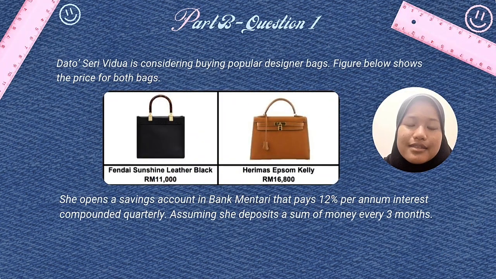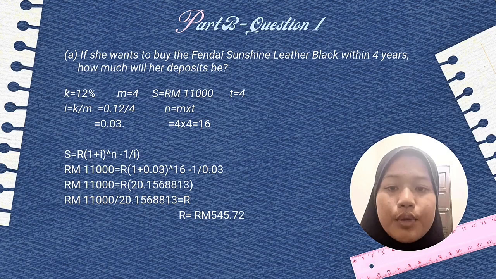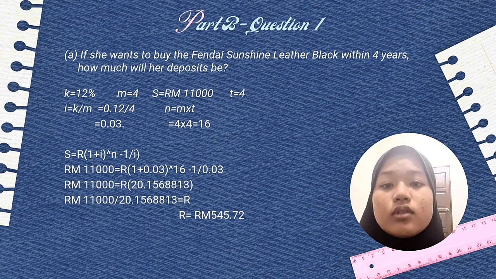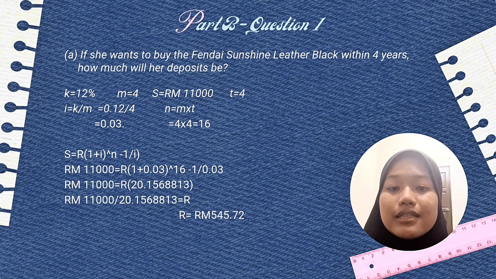Hi everyone, let's move to part B, question 1. You can pause the video if you want to read the question first. Based on the question, we get K equals 12%, M equals 4, S equals 11,000, and T equals 4.